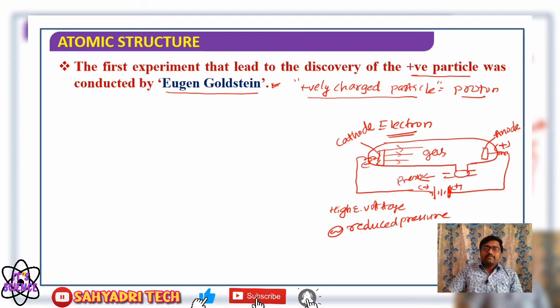With the help of a fluorescent material, they identified the existence of rays emitted from the cathode. Later, they are named cathode rays. When they studied the properties of these cathode rays, they came to know that cathode rays consist of negatively charged particles, later named electrons. Based on this experimentation, Eugen Goldstein began the discovery of positively charged particles.